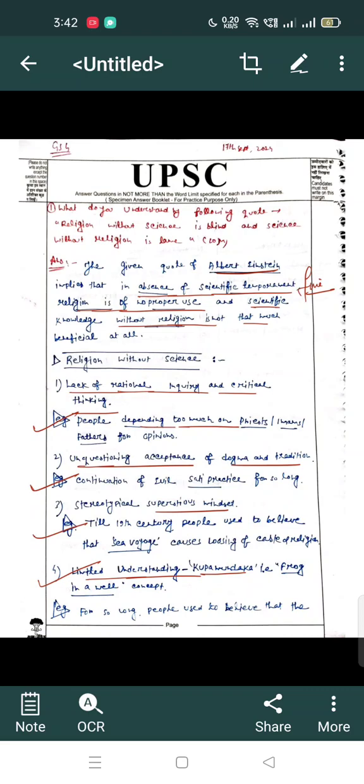Then secondly, unquestioning acceptance of dogma and tradition, like continuation of the evil sati practice for so long. Then stereotypical superstitious mindset, like in the 19th century people used to think that if they did a sea voyage they would lose their caste and even their religion. So such kind of things were there, where religion was present but it was not scientifically addressed.